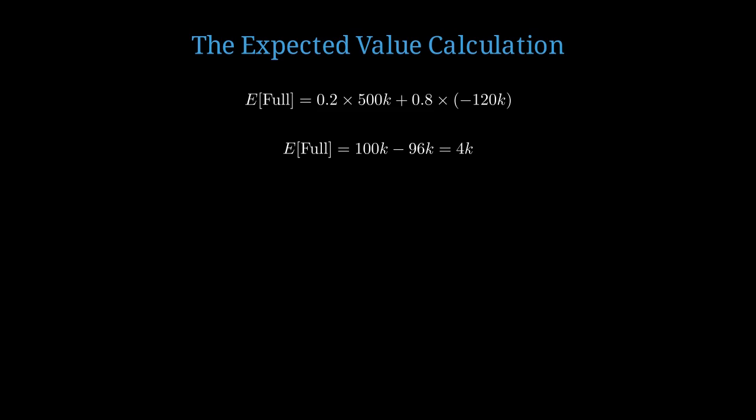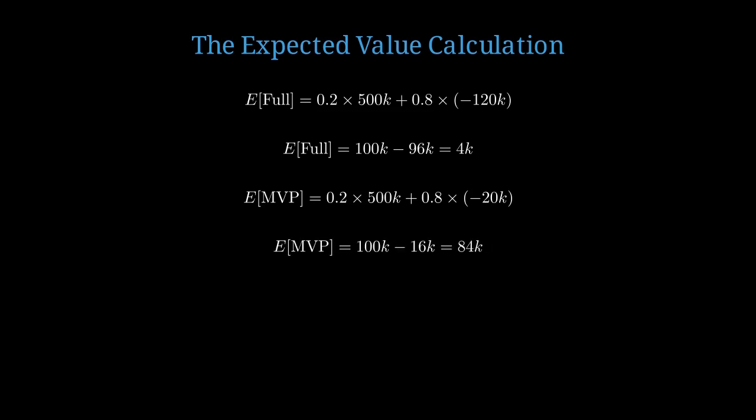Let's calculate the expected value of both approaches using probability theory. Expected value of building full product first equals probability of success times potential revenue, plus probability of failure times cost. Let's say success means $500,000 in revenue. That gives us $100,000 minus $96,000 equals $4,000 expected value. Not very good. Now for the MVP approach. Same success probability but lower cost if wrong. That gives us $100,000 minus $16,000 equals $84,000 expected value. That's 21 times better.